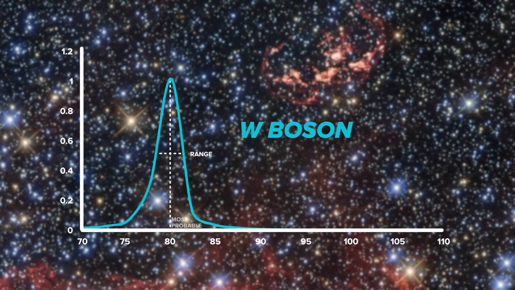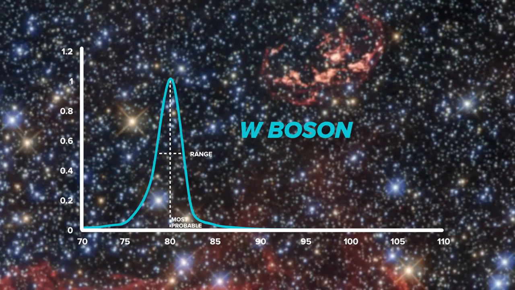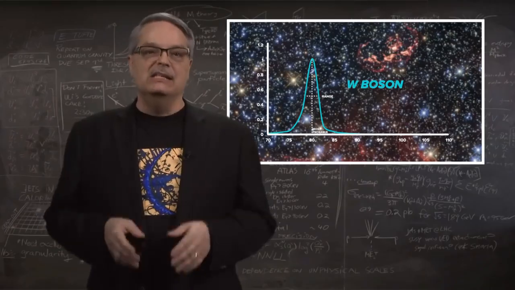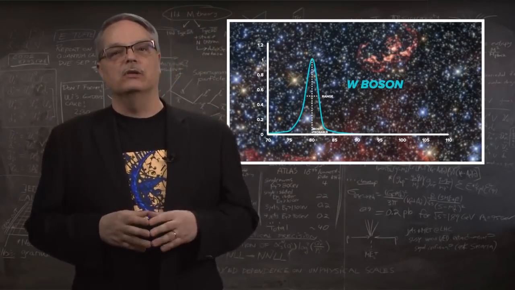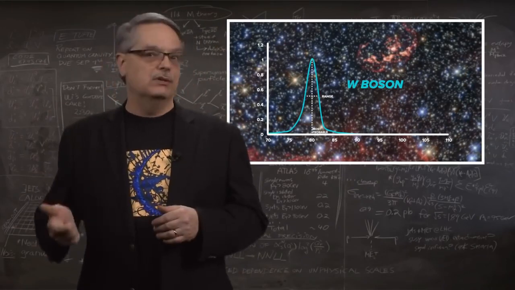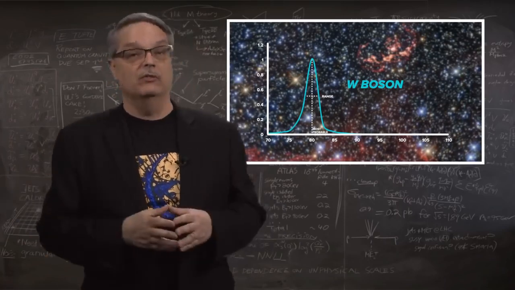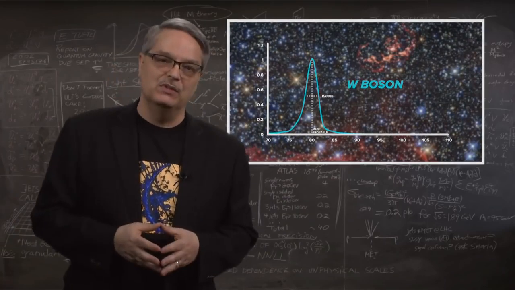Now the W particle has a natural mass which is 80 billion electron volts, and its natural range is between 78 and 82 billion electron volts. That means that it's incredibly, stupidly, ridiculously rare for a W particle to have a mass of 0.0002 billion electron volts. It just almost never happens.